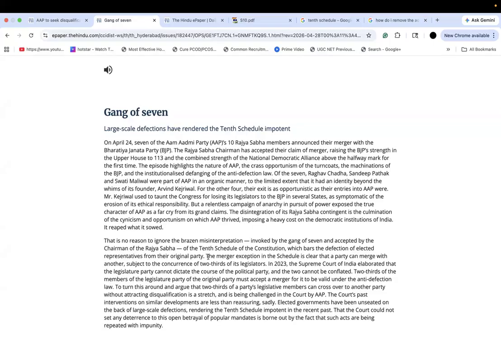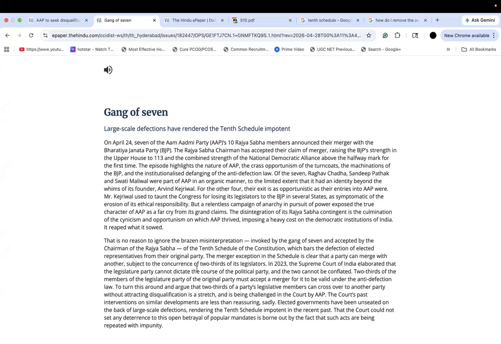And now when you read it further, the merger exception in the schedule is clear that a party can merge with another subject to the concurrence of two-thirds of its legislators. So here it's completely clear. You understand that there is something to deal with the original party. So what is this original party? It is something to deal with the 10th schedule.